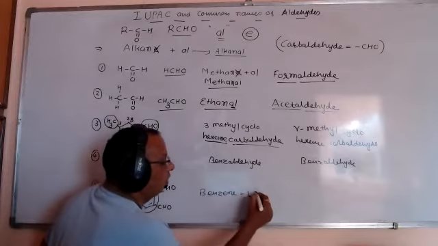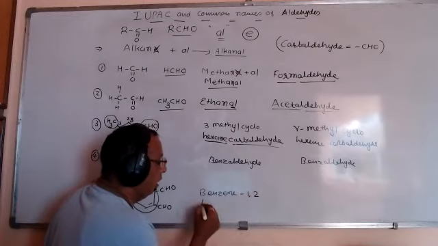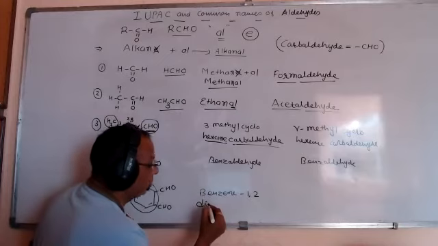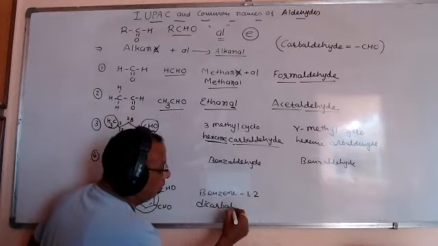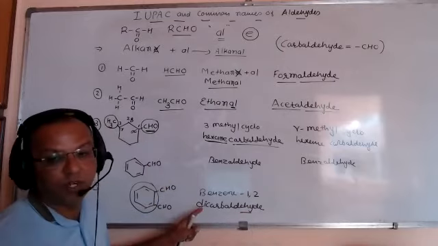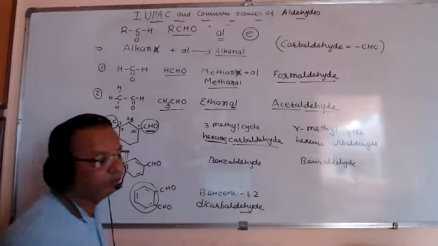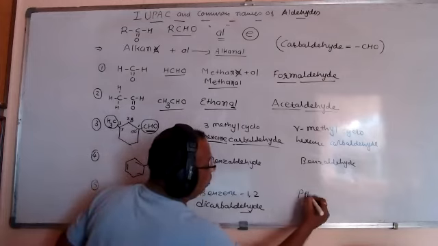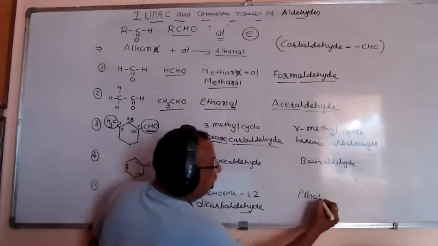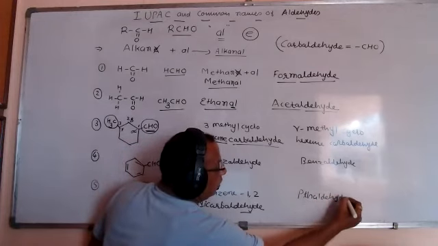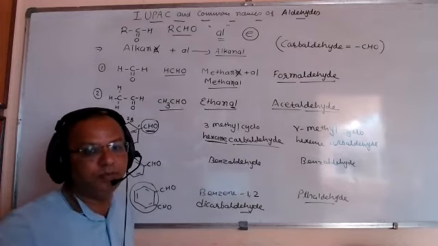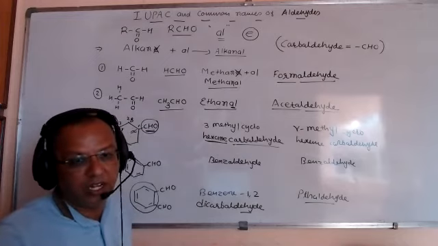So we should write 1,2, their numbers, di for 2 times, and carbaldehyde. This is benzene-1,2-dicarbaldehyde. And its common name is phthalaldehyde. Here is no rule. It is a very common name, phthalaldehyde.